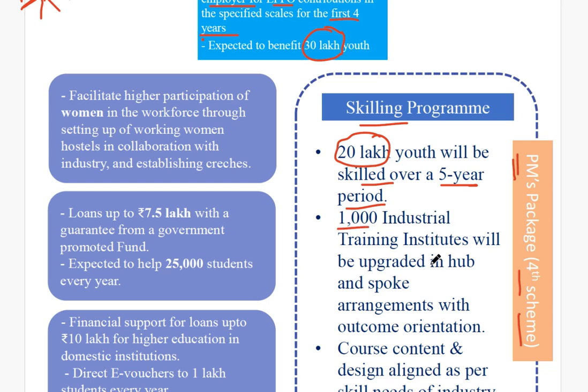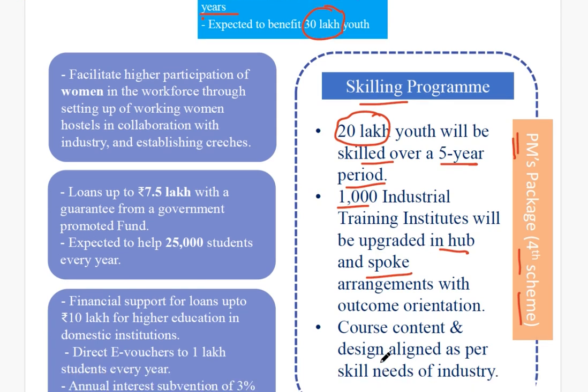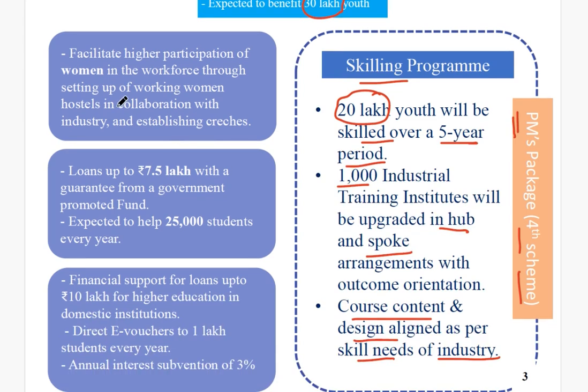1,000 industrial training institutes will be upgraded in a hub and spoke arrangement, or you can say the hub and spoke model of the PPP, and accordingly 1,000 industrial training institutes, that is ITIs, will be established. Course content and design will be aligned with the skill needs of the industry. Whichever industry that youth is related to, the course will be directed towards meeting the needs of that particular industry.